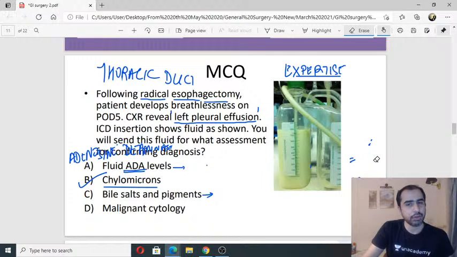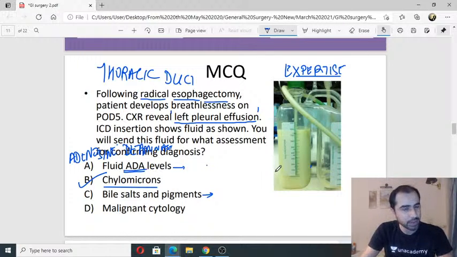First you need to know what has happened after radical esophagectomy, because of which there may be bile salts or bile pigments in the pleural fluid. It won't look like this, huh? It will look very different. It may be greenish, it may be golden yellow.